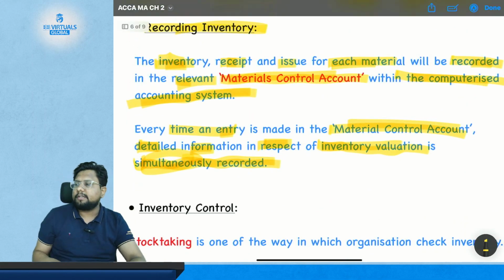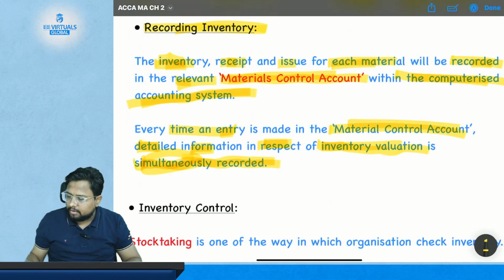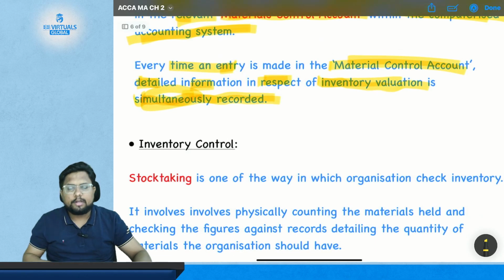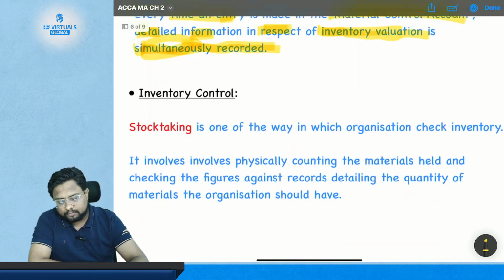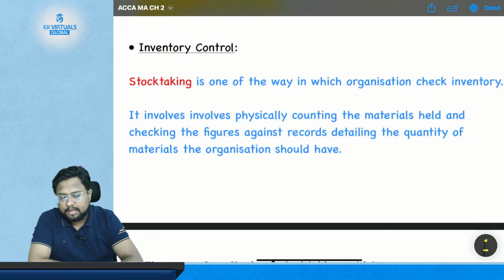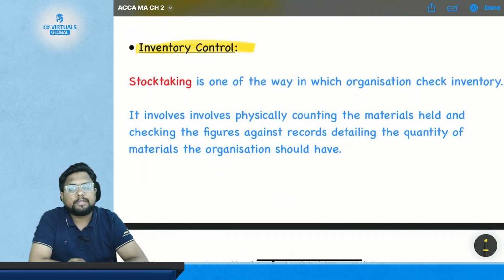So these are the topics which are just about reading. These are very simple topics. But they are there in your course, so I have to tell you that. Now comes another topic which is inventory control.